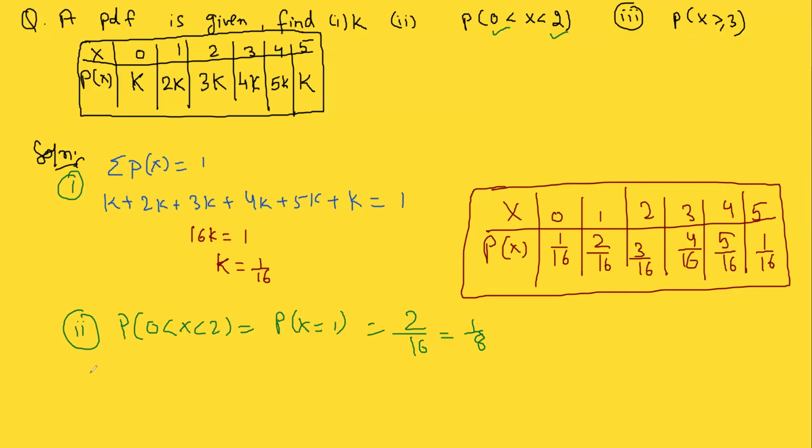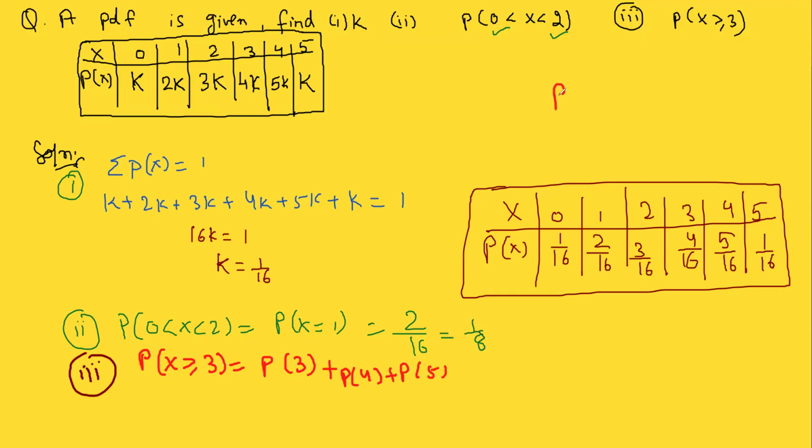Yes. The third question is X greater than or equal to 3. So you have to find the probability of X greater than or equal to 3, including 3, because there is an equal sign. So you have to write P of 3, P of 4, P of 5.